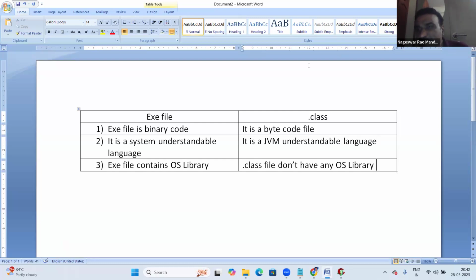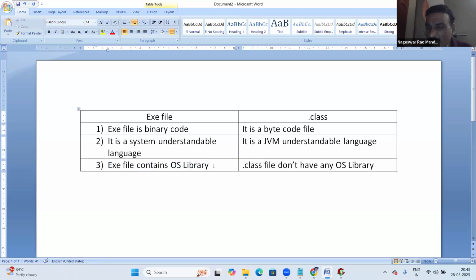Here's some doubt: exe file contains OS library. Where did I get this knowledge? A simple Java developer doesn't have any exe file knowledge, I'm sure, maybe even with 20 or 30 years of experience. So then how do I know this?